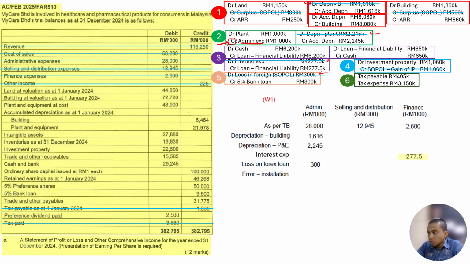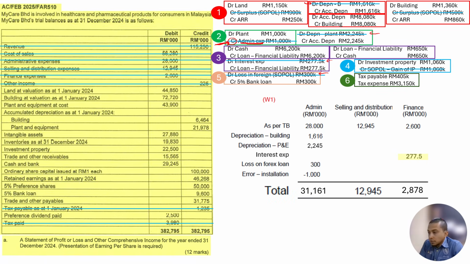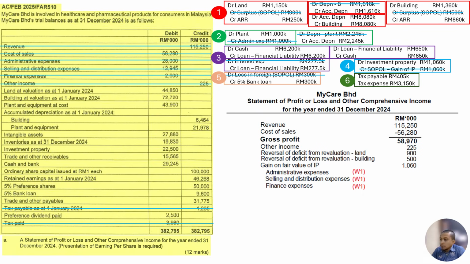So I put here as error installation, and I put admin a negative 1 million. Negative, I also cancel here, right? Because it is cancelled, done, cancel 1 million. All right. Then that's it, right? That's it. So total up, we get the total. We bring all this total, selling distribution, no adjustment, but never mind. Okay. We take all these three totals and we put it here. Because it is expenses, we have to minus. That's it. Settle, solve this one.